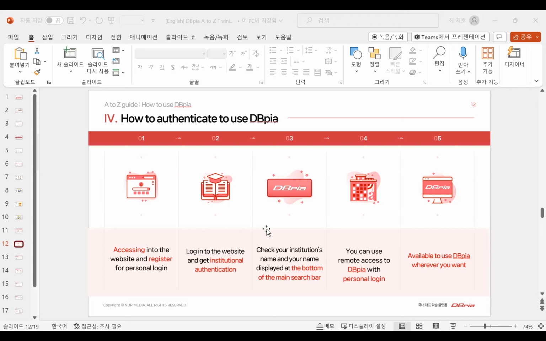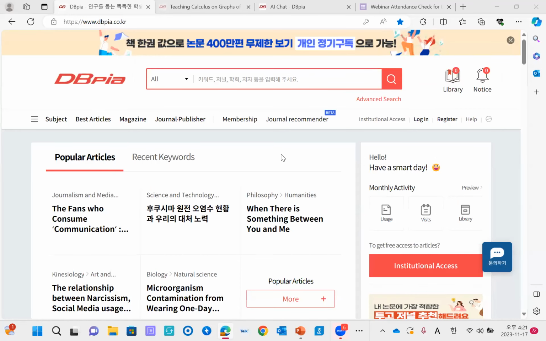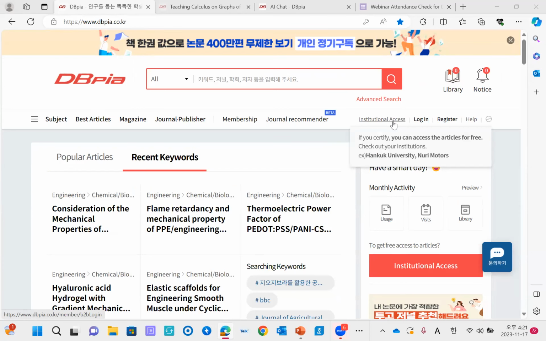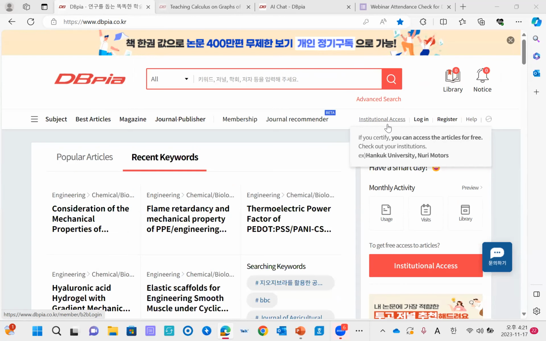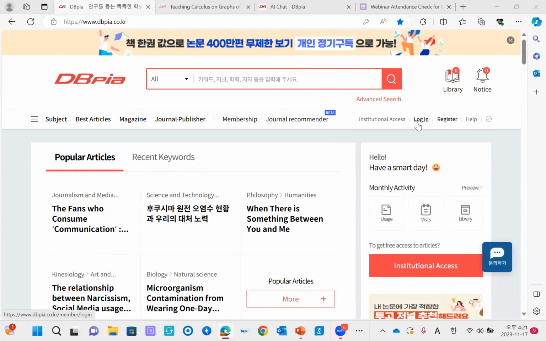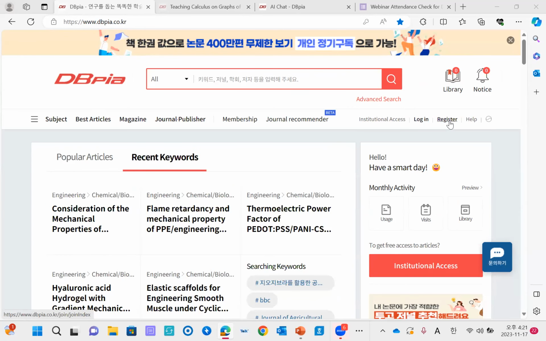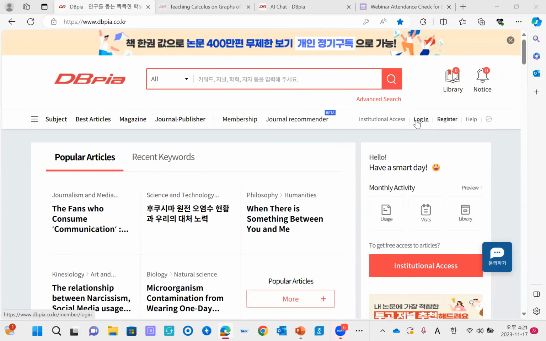And I assume that all of you have already checked there is your institution's name here. As you know, there will be your institution's name here, and next to the institutional access button, there will be login and register. So I'm gonna explain about this login thing.